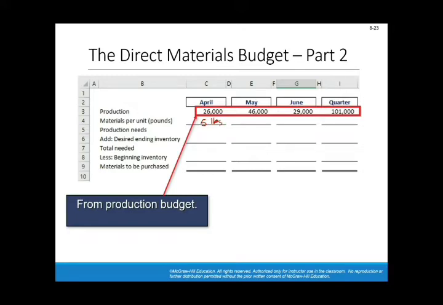Okay, so 5 pounds per 1 unit. Eventually, the production needs for this one is 5 multiplied by 26, so we're talking about 130.